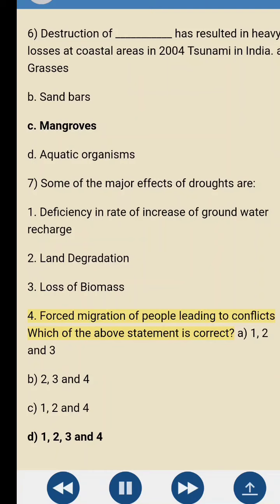Which of the above statements is correct? A. 1, 2 and 3. B. 2, 3 and 4. C. 1, 2 and 4. D. 1, 2, 3 and 4.